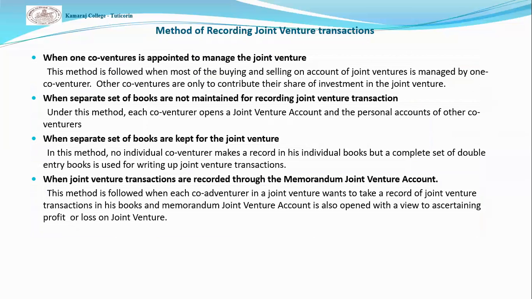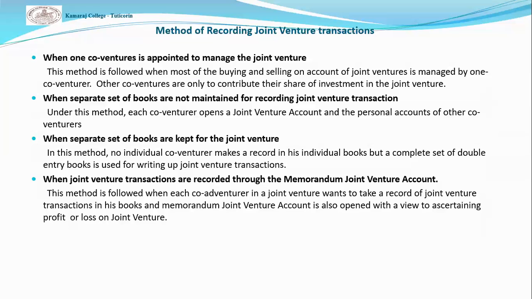Methods of recording joint venture transactions. Here, four methods are followed by joint venture business. The first one, when one co-venturer is appointed to manage the joint venture. Here, accounting transactions are recorded and maintained by only one co-venturer. Others only contribute their share of investment. The second one, when a separate set of books is not maintained for recording joint venture transactions. Here, each co-venturer opens a joint venture account and the personal accounts of the other co-venturers.